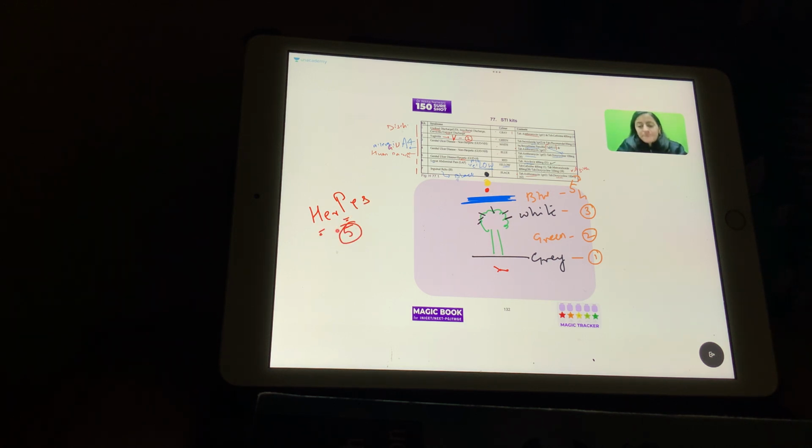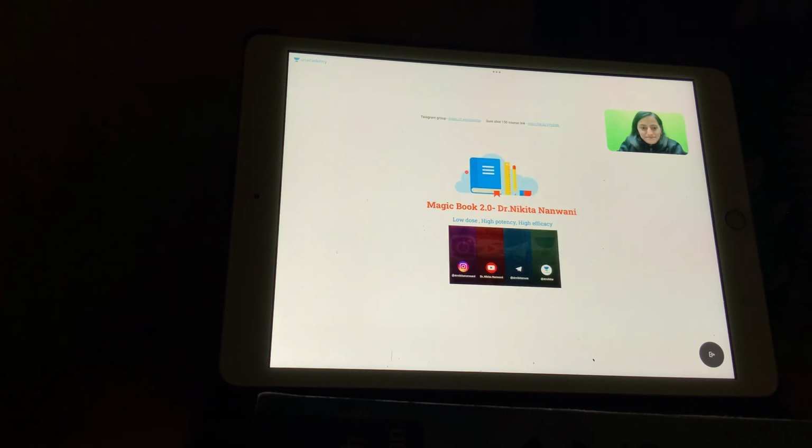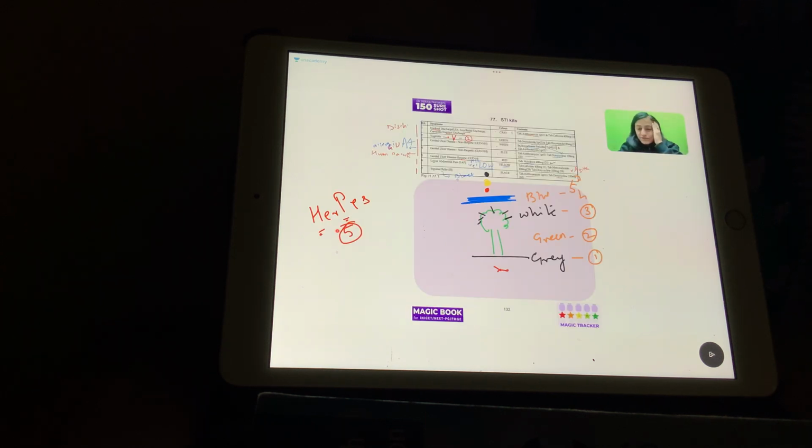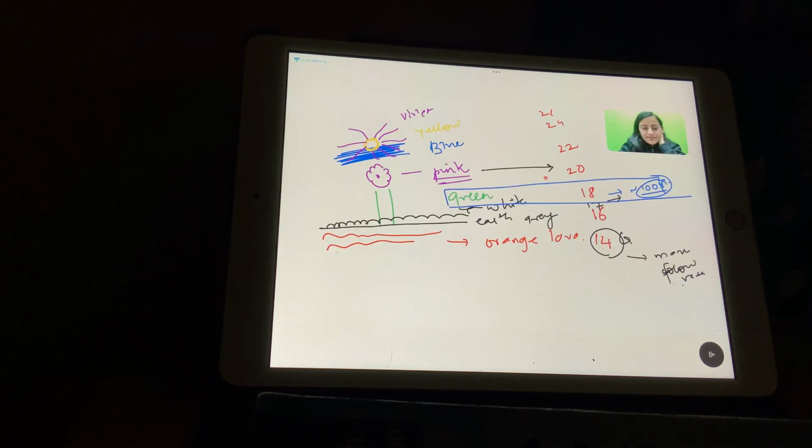Yes, Bhakti, we can also remember the blue-white sky, but the only confusion that it can lead to is पहले white है कि पहले blue है. So you need to remember कि पहले थोड़ा white है फिर blue है. So that's why put it as the white flowers. Right. Okay. So that was about the STI kits and the STIs.